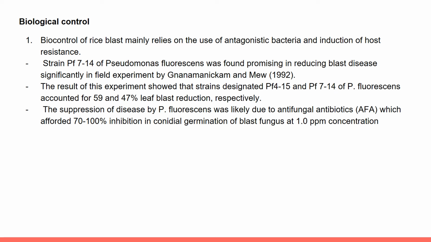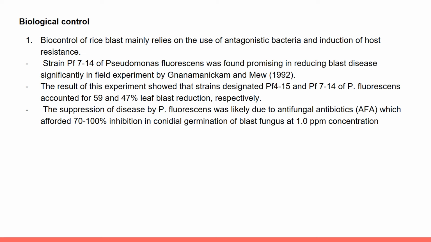The result of this experiment shows that strains designated PF4-15 and PF7-14 of P. fluorescens accounted for 59% and 47% leaf blast reduction respectively.